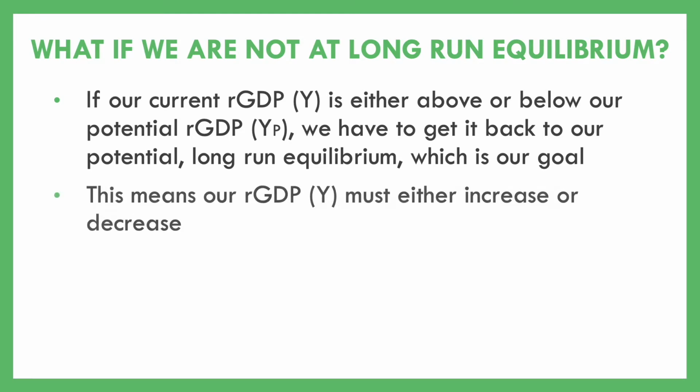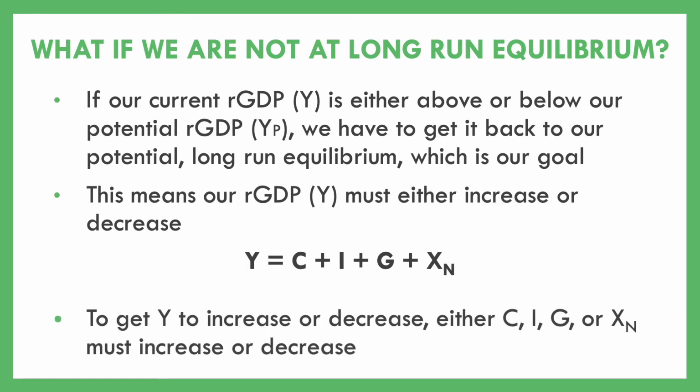So in order to do that, we have to either get our GDP to increase or get it to decrease. So let's think about how we would get that done. If we think back to our formula for real GDP, Y is equal to C plus I plus G plus X sub N, or net exports. If we think about this like a basic math equation, if we want that Y, that left side of the equation, to either increase or decrease, we've got to get either C or I or G or net exports to increase or decrease, right? If Y is to increase, we need one of the other ones to increase. Or if Y is to decrease, we need something on the right-hand side to decrease.